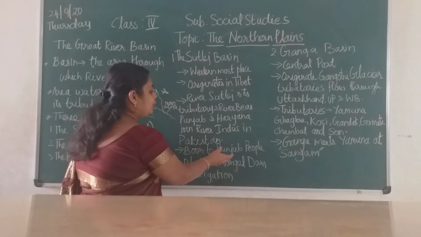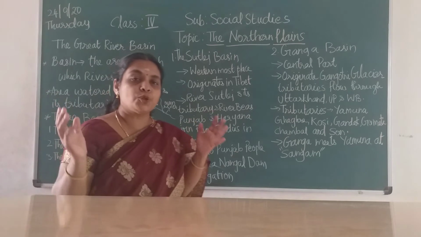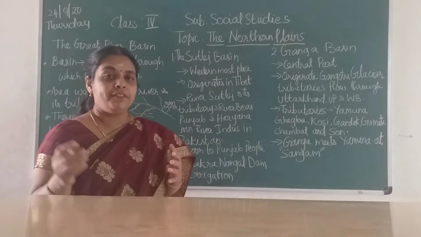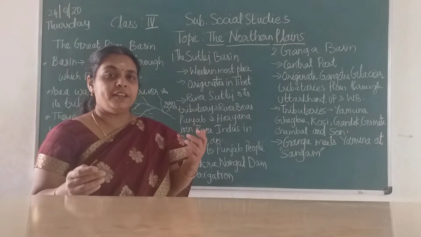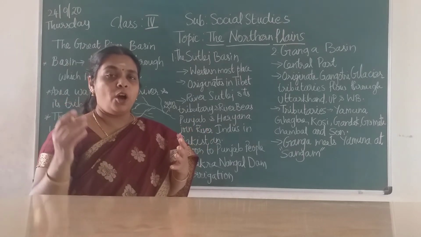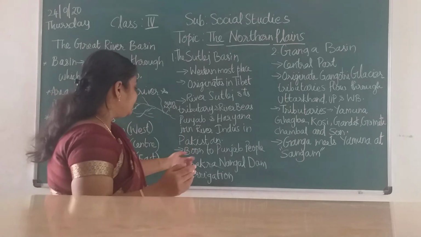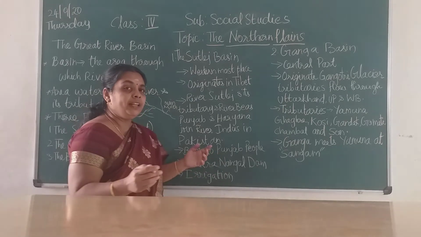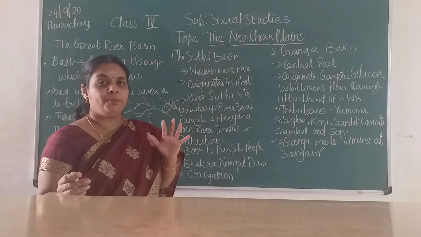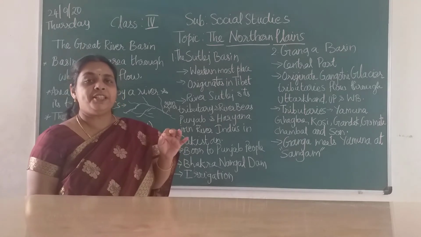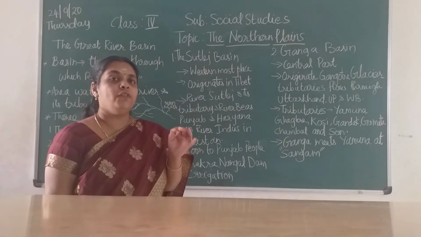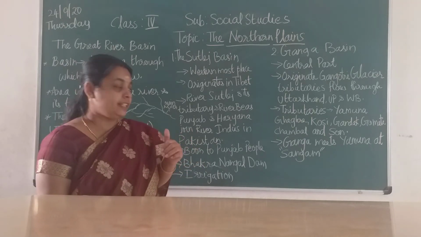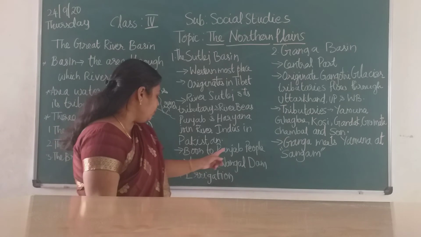It is a boon to the Punjab people. They get so much water. The land is very fertile because the river water brings, as we saw in the last lesson, soil, clay, rocks, minerals, silt. It gives fertile land to the Punjab people. Nearly 5 main rivers flow through Punjab, so Punjab is called the land of 5 rivers: Jhelum, Chenab, Ravi, Sutlej, Beas.